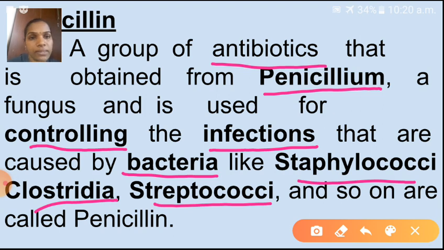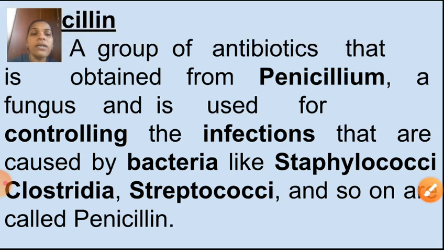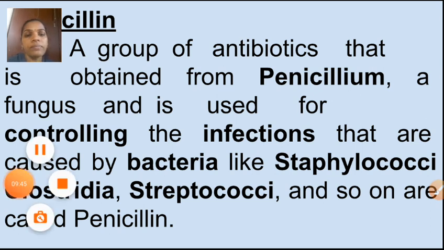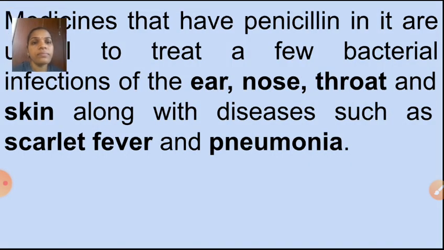Understood children now? Yes, penicillin is an antibiotic obtained from that fungus. What is that fungus name? Yes, penicillium. I hope you understood the meaning of penicillin.